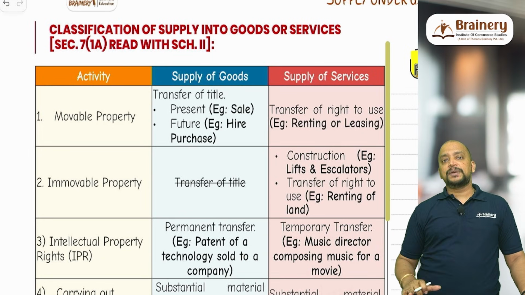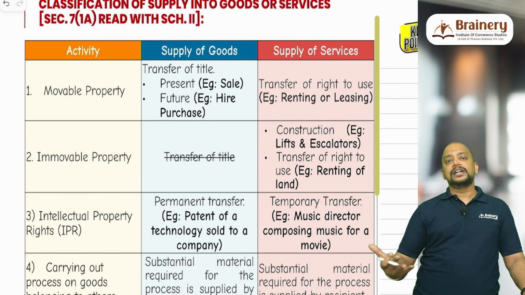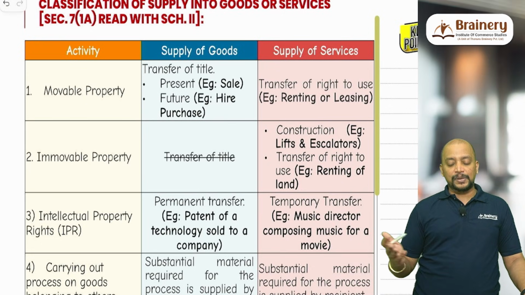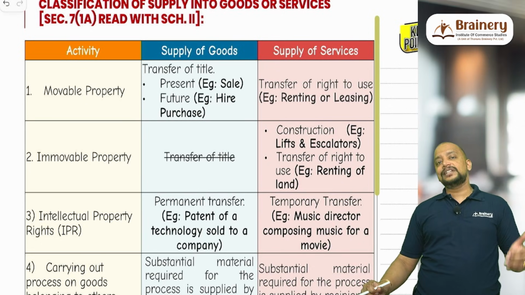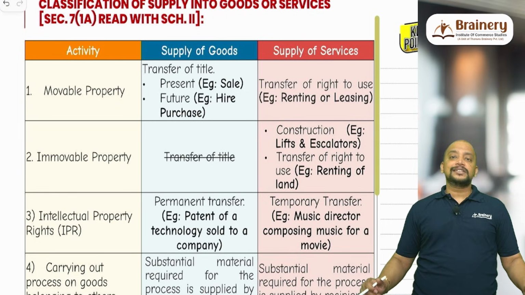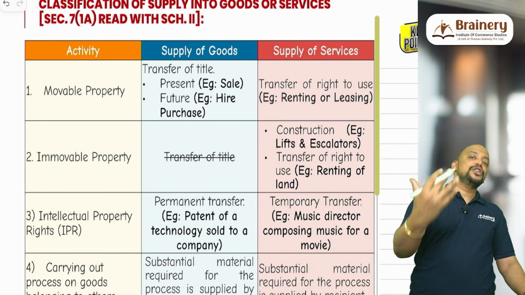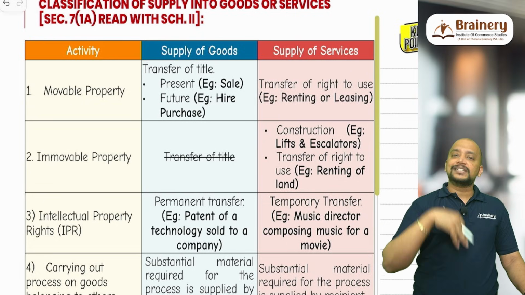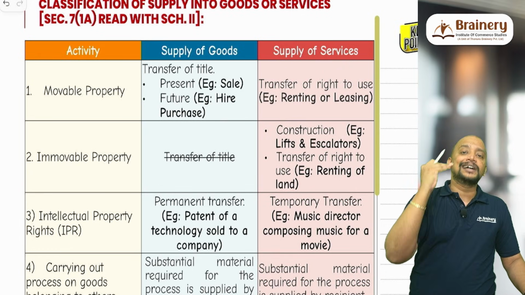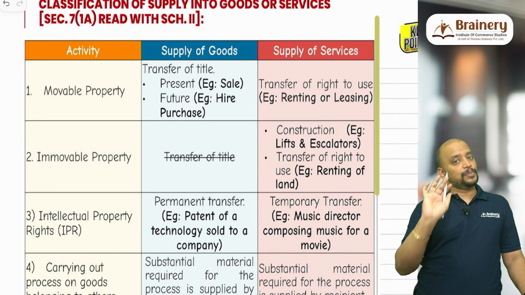So once an activity becomes supply, check whether it is in relation to movable property. Yes, if there is a transfer of title, it will be supply of goods. If there is a transfer of right to use, then it will be coming under supply of services. The title can be transferred either at present or at a future date. Suppose there is no transfer of title at present, for example hire purchase: I am just giving you the possession of the asset, and upon payment of the last installment the title will be transferred. Even then it will be treated as sale of goods, because today we agree that we transfer the title to you at a future date, so therefore it is supply of goods only.